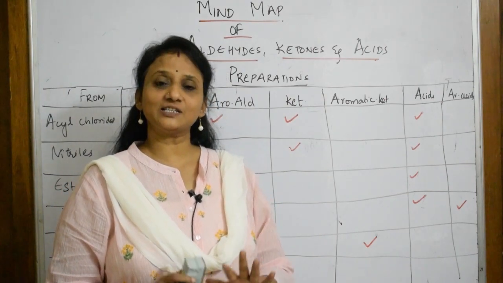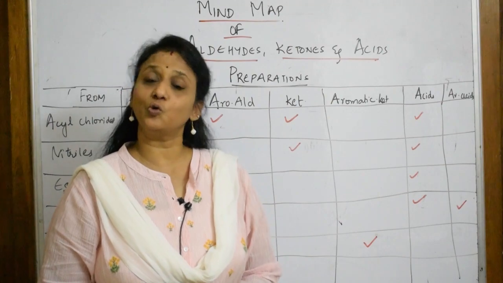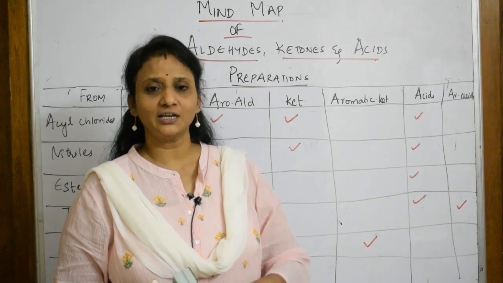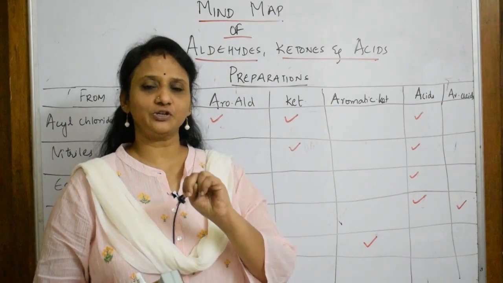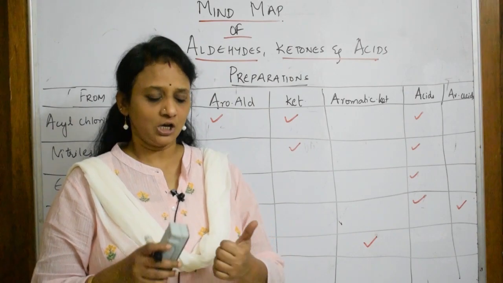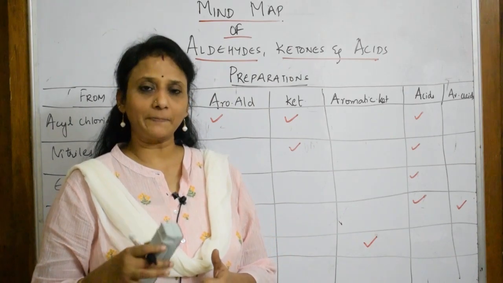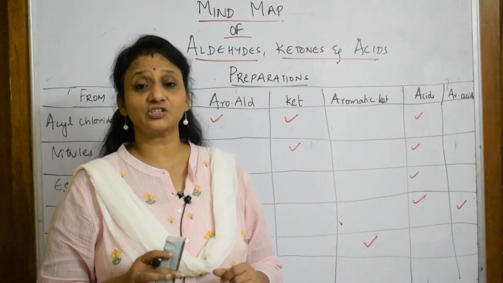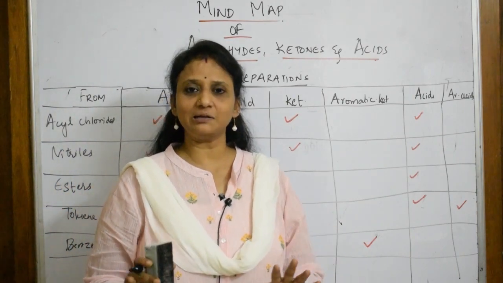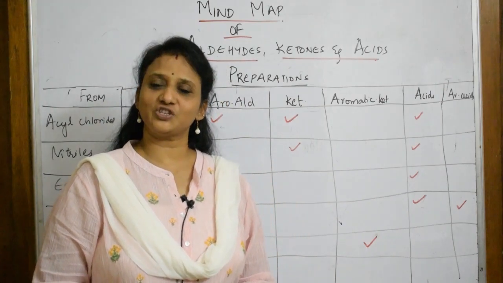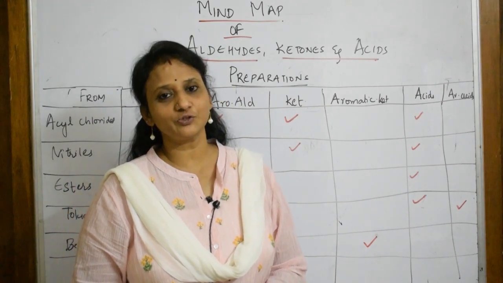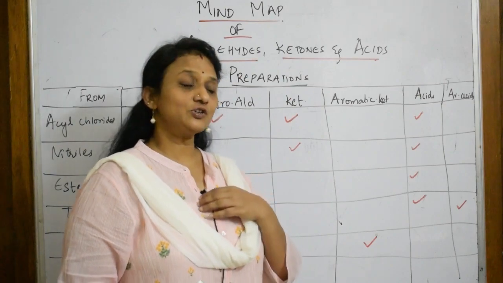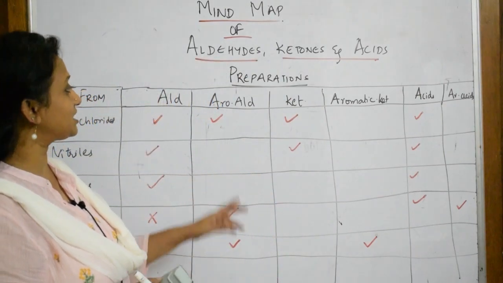First, let us analyze how we are going to study the whole mind map of aldehydes, ketones. I'll upload it in 2 videos. The first video will cover all the physical properties, preparations as well as chemical properties, and the second video will include the structure and name reactions. So completely I'll be doing the first video, watch it carefully, and I also request you to watch the second video, right?